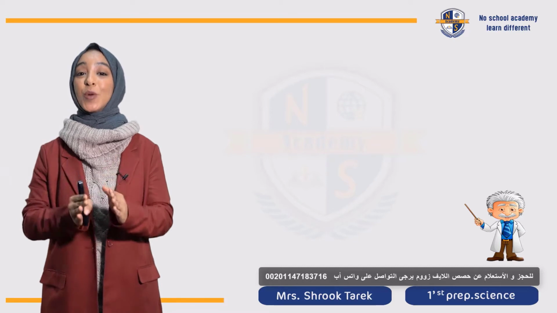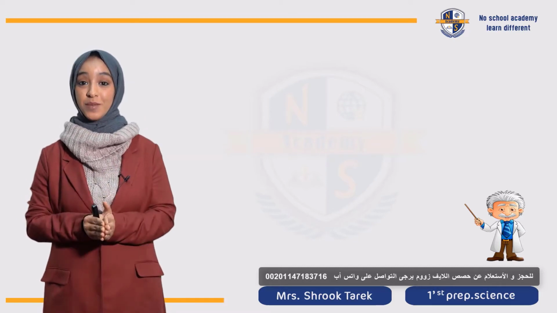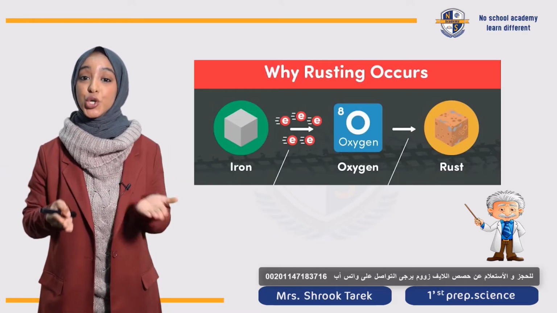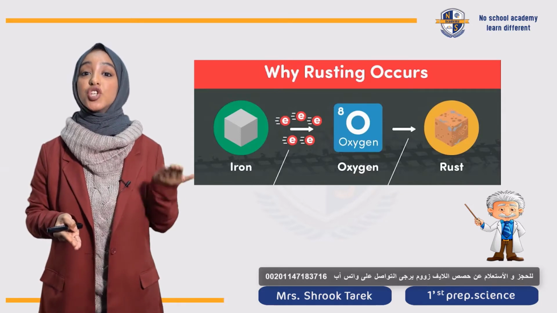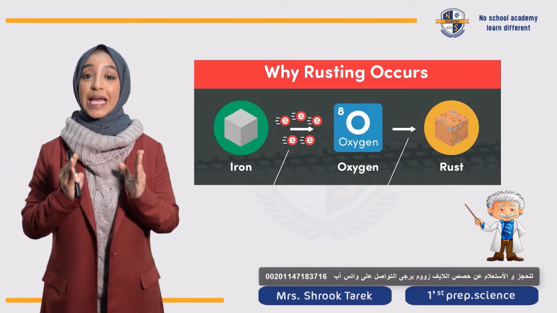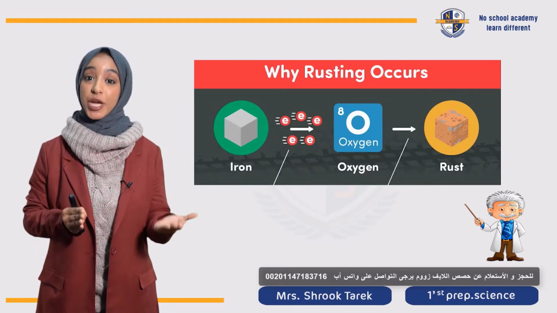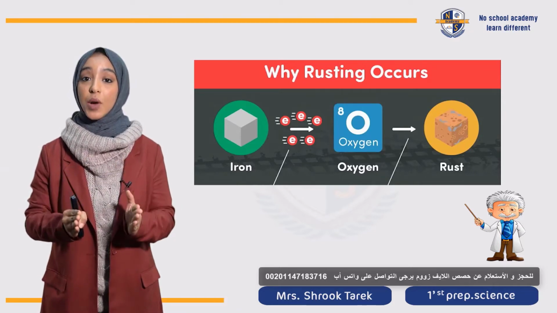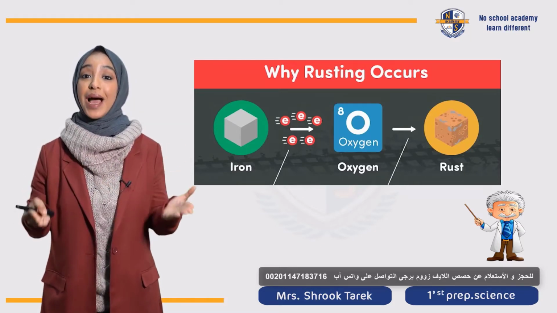خلينا بقى نجاوب على السؤال اللي احنا سألناه في أول الحصة. Why, after certain amount of time, iron changes its color? The answer is that the chemical change that happens in iron is due to chemical reaction.